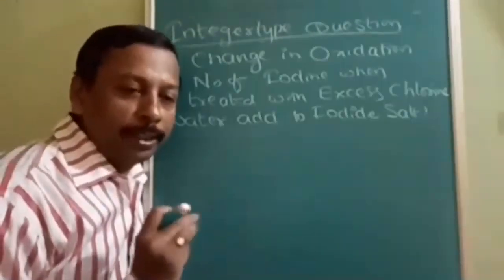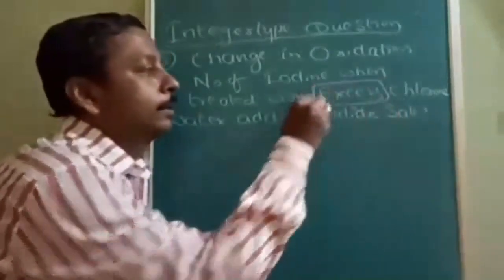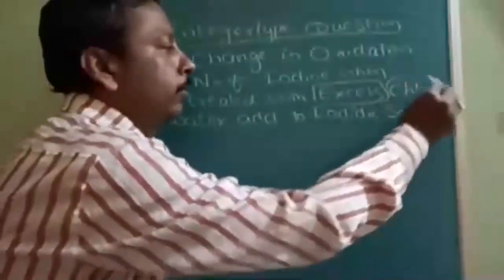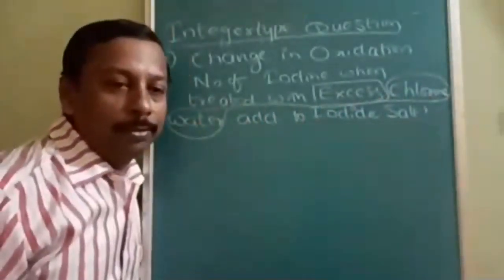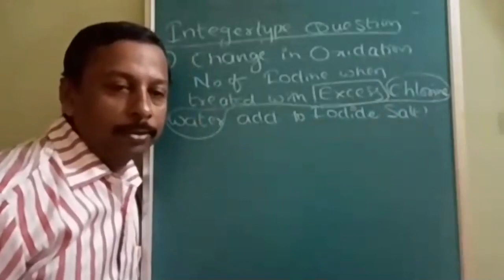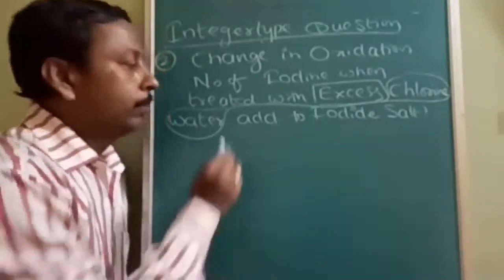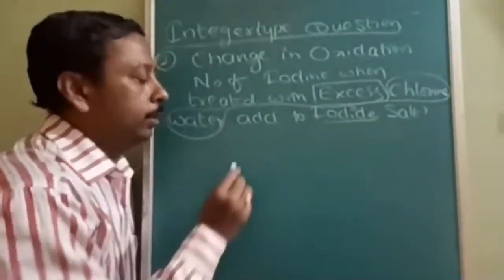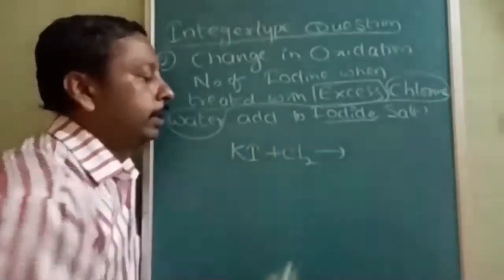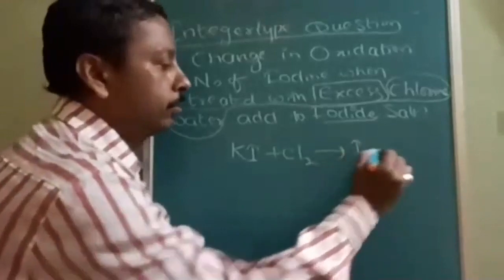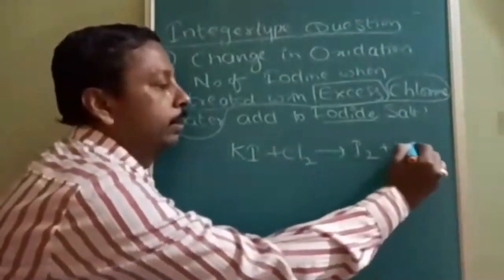Okay, here two things are a twist in the question. What is the twist? First of all, excess. Second, it is not chlorine, my dear students. It is written chlorine water. Chlorine is different, chlorine water is different. So the answer here is going to be 6. First of all, it is added to an iodide salt. Let us take KI. First, when it is treated, it is very simple. Iodide will be oxidized to I2, and it is simply a displacement reaction giving KCl.